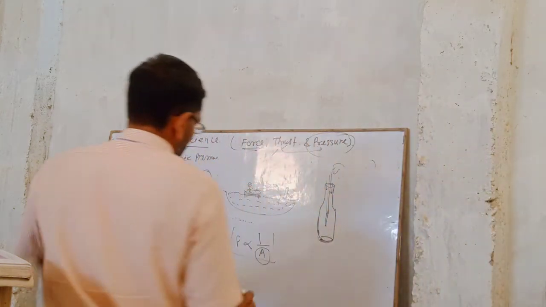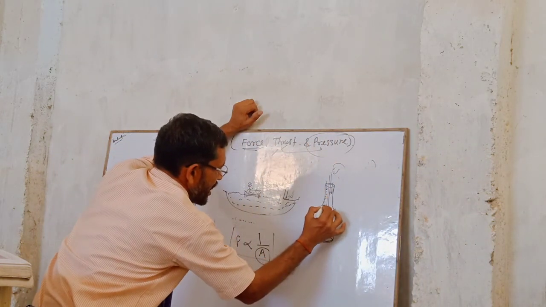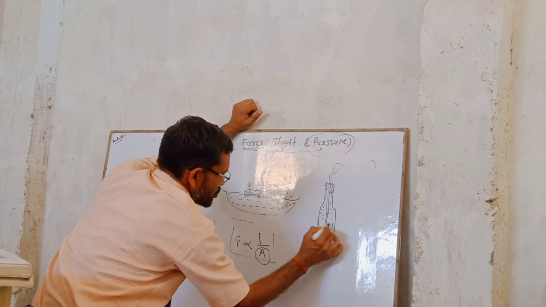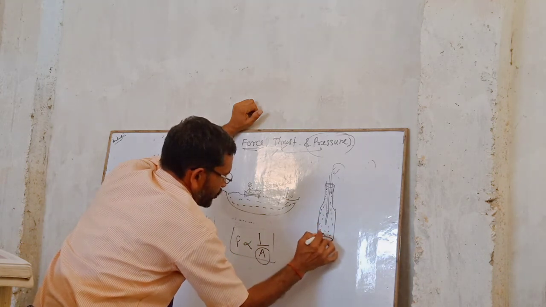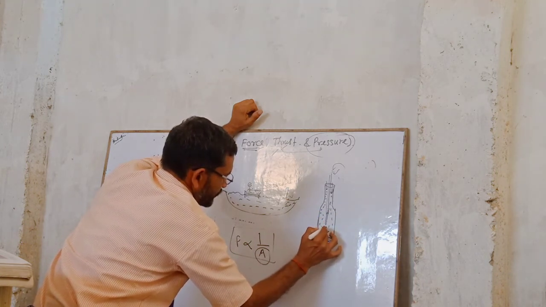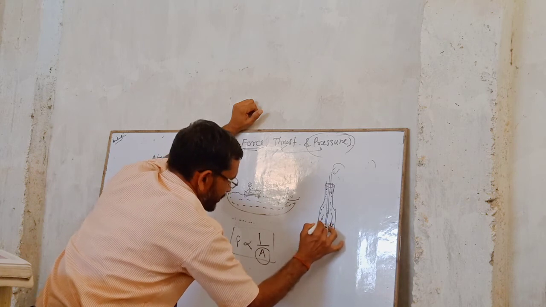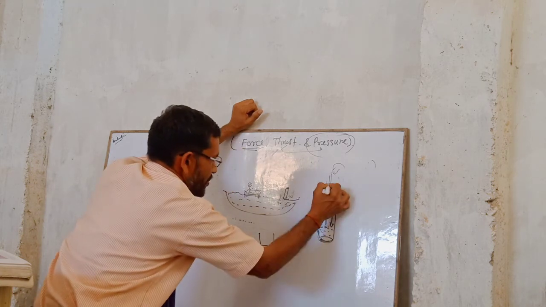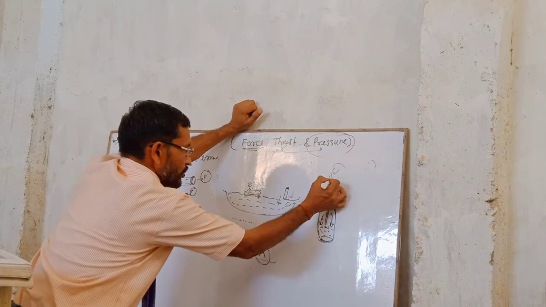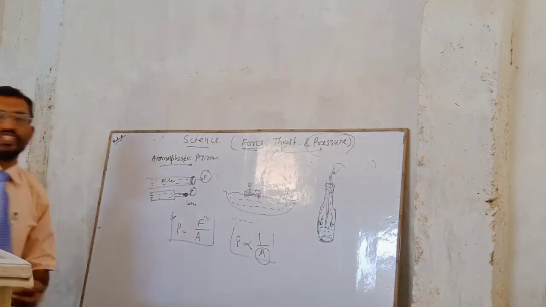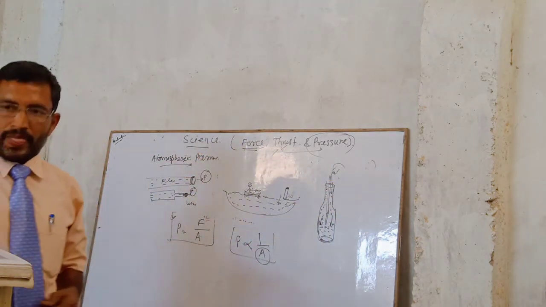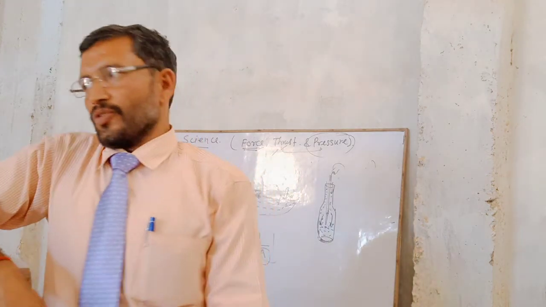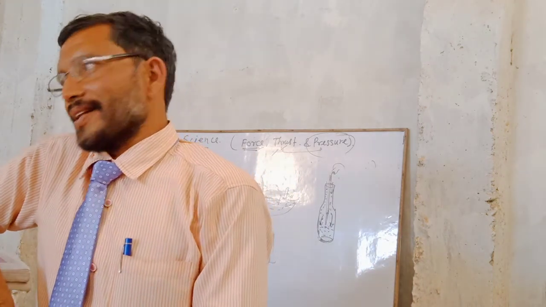Here pressure is exerted by the environment on the soft drink. So we are able to suck here. The pressure exerted on the layer of the soft drink is able to push it up here. Another reason is capillary action also. Capillary pressure you will take in later classes.